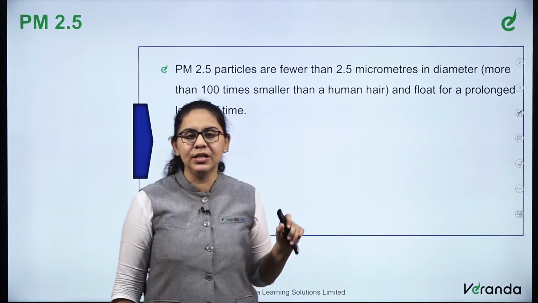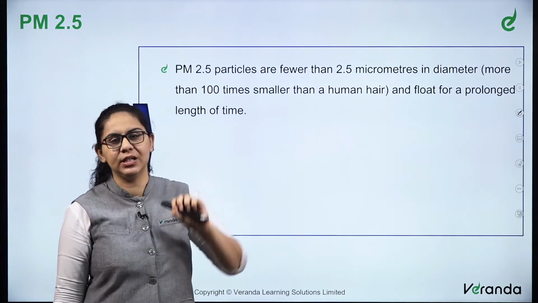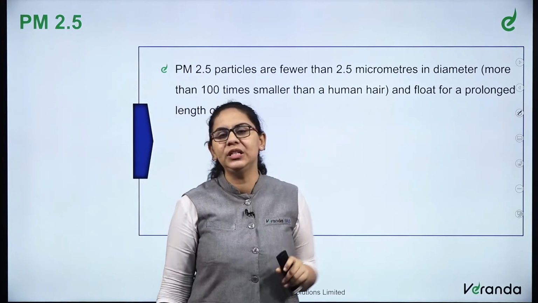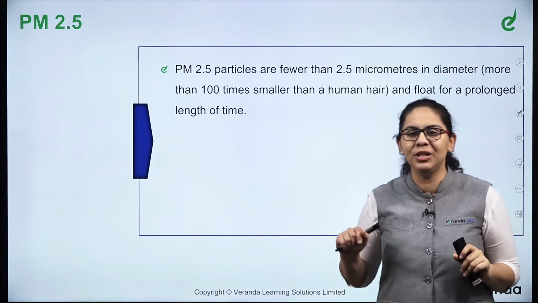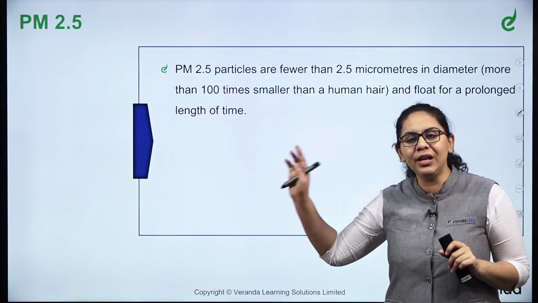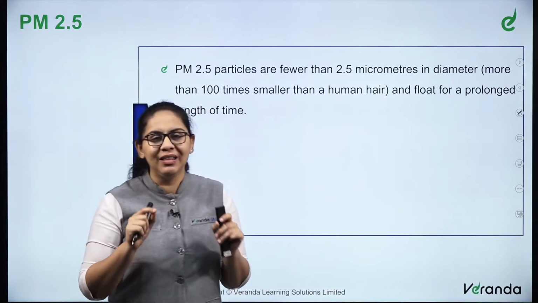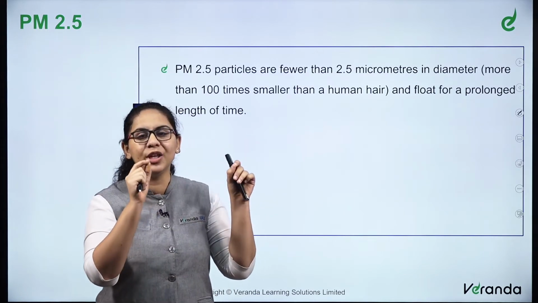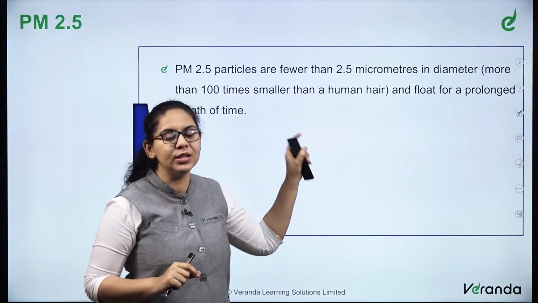So what is it? PM 2.5 are very small, tiny particles that are 2.5 micrometers in diameter, more than 100 times smaller than a human hair. These particles float for a prolonged length of time.